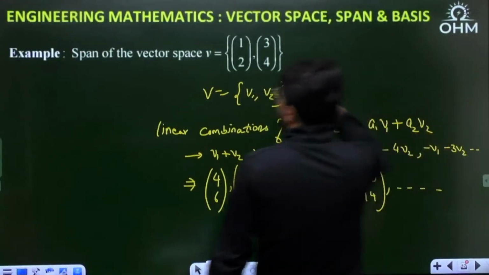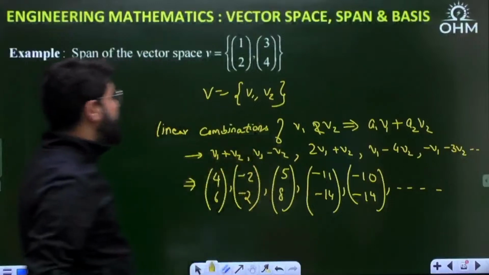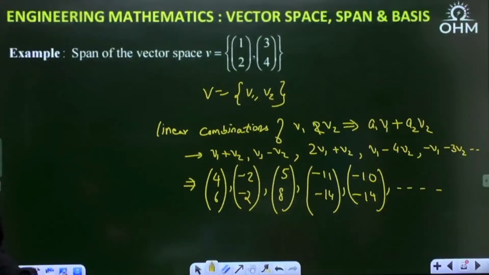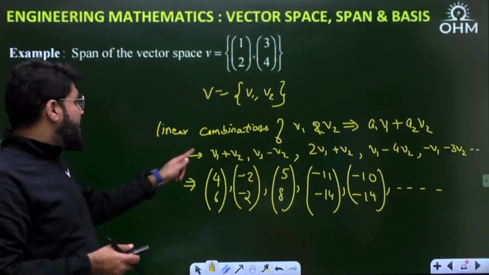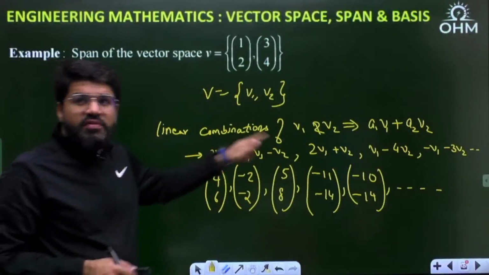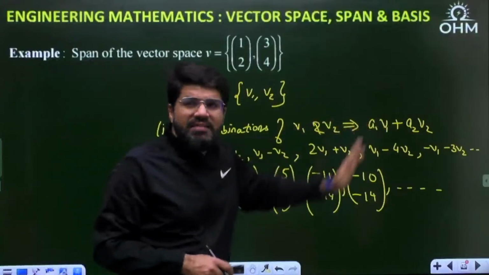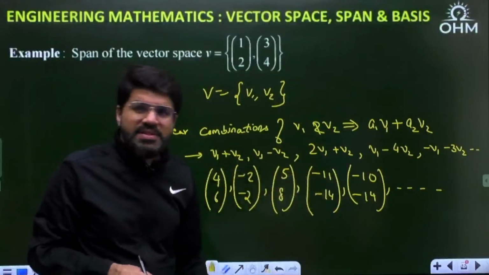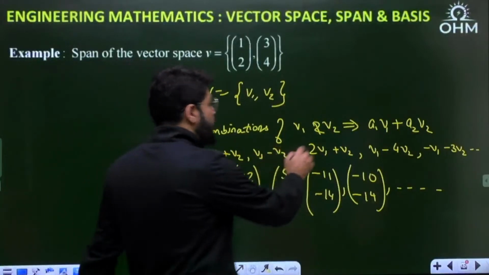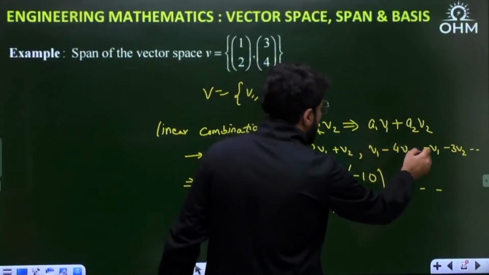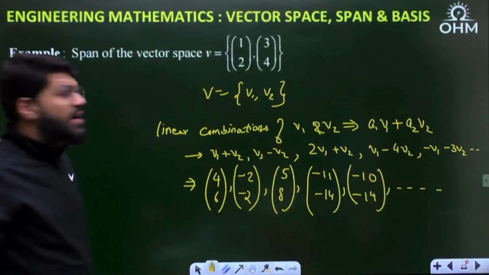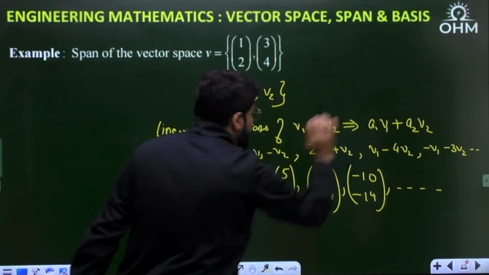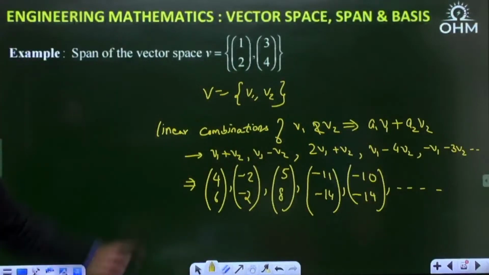To form the span of v1, v2, it is the set of all vectors which are linear combinations of v1, v2. What can be the examples? Again I repeat: v1 plus v2, v1 minus v2. a1, a2 can take any value, maybe positive, maybe negative, maybe 0 also. Then 2v1 plus v2, v1 minus 4v2, minus v1 minus 3v2. Like this, you can form infinite possibilities. The set of all linear combinations of v1 and v2 is known as the span of this given vector space.